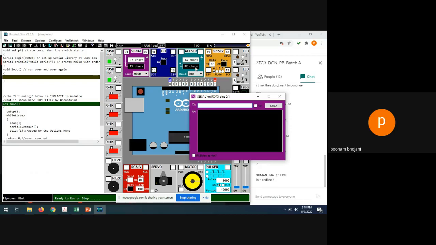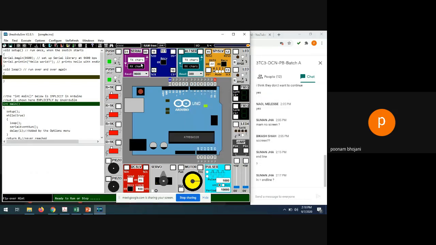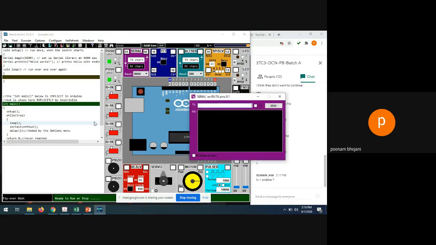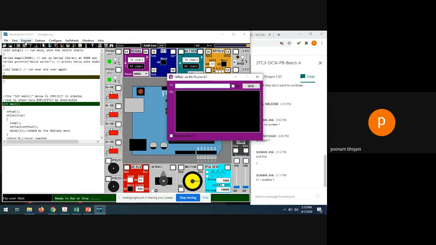But what I want to say is, whenever you open the serial port, you can see the message you want to print, that is hello world. But right now we have only compiled the program. We haven't executed it. We haven't run our program. So how to run it? Go to execute and run. The shortcut key is also there, F9. So you can press F9 and hello world will be printed in the receiver of the serial port.